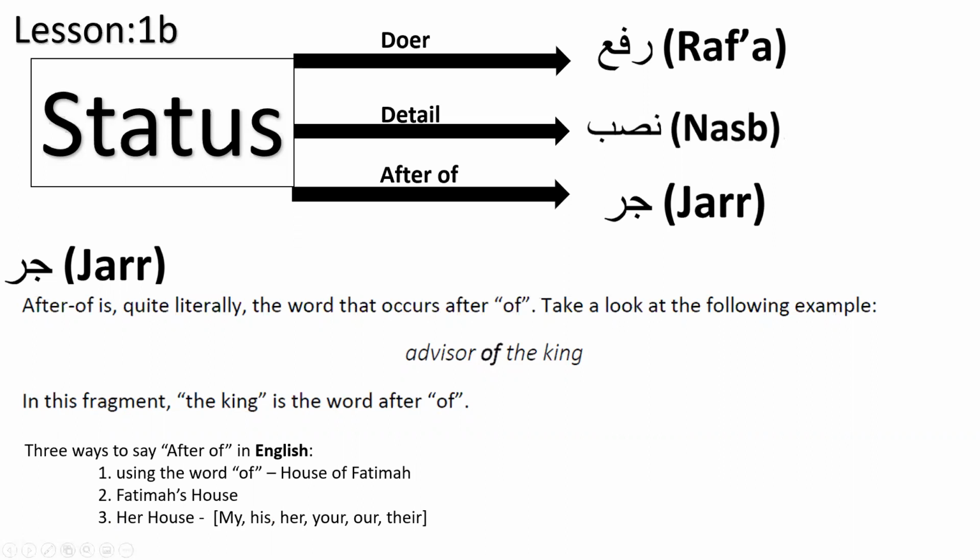So in all these three examples, the three ways to say the word after of, in the first one, house of Fatima, the word Fatima is in jar status. Don't say the word Fatima is jar. You can say that, but understand that Fatima is an ism, and every ism has four properties. In this fragment, the house of Fatima, the word Fatima is an ism, and the status of this ism is jar.